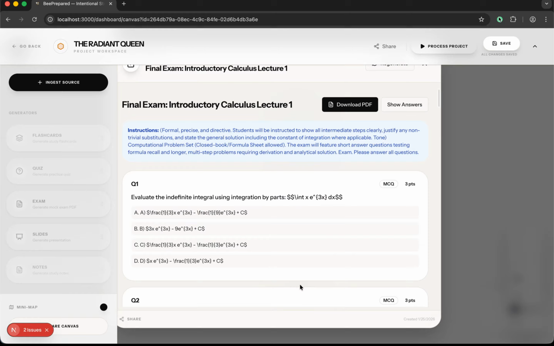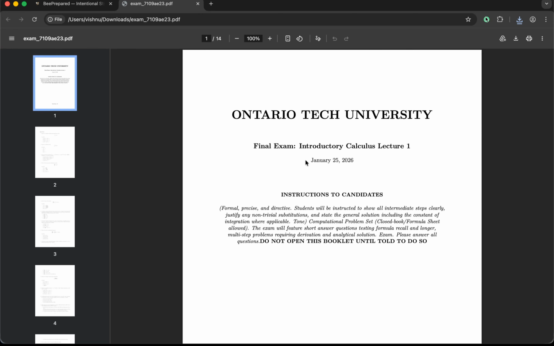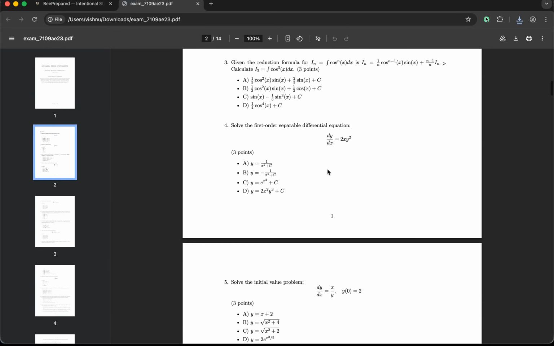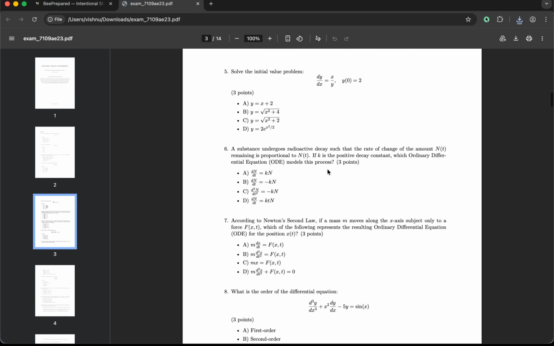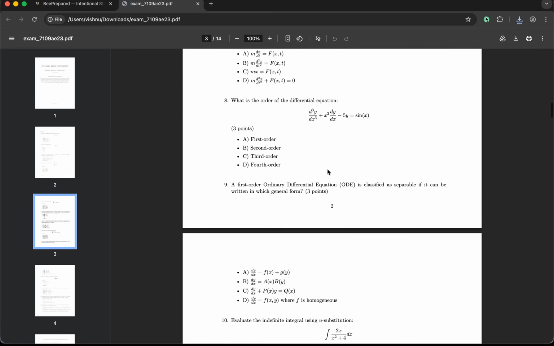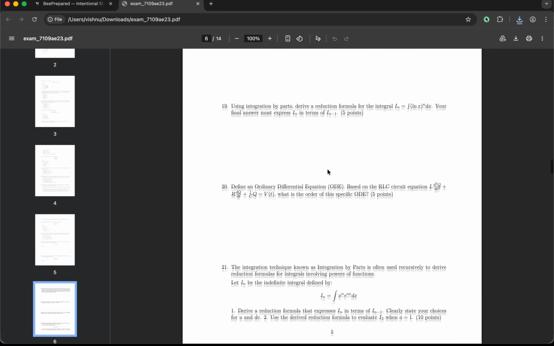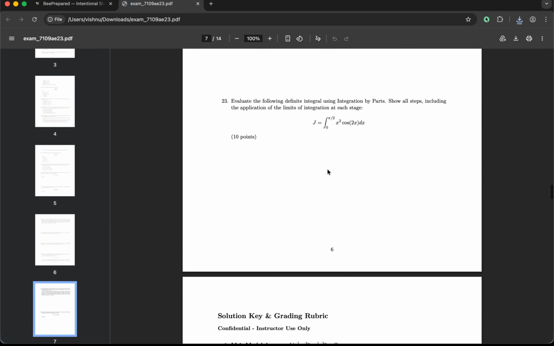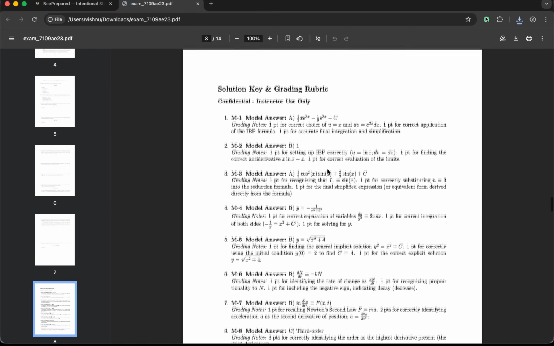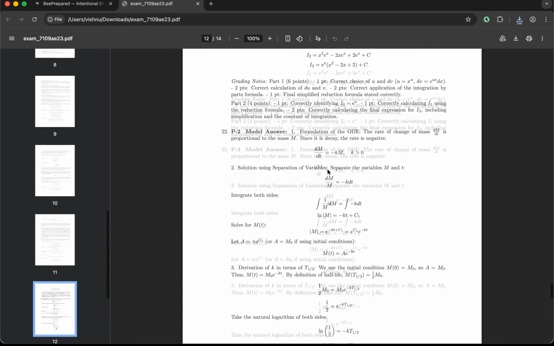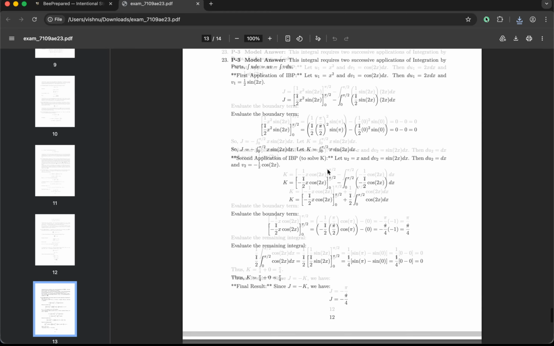Perfect, we have our mock exam generated. Now let's download the PDF and see what it looks like. You can see Ontario Tech. I'd love to go through this exam myself. If I was a calculus student, I would go, wait, where are my extra practice problems? Here it is, coming straight from that lecture video, which I had for my hypothetical previous class. There are so many problems, and we also have the answer key. So this is a full-on mock exam that we can actually use and leverage.